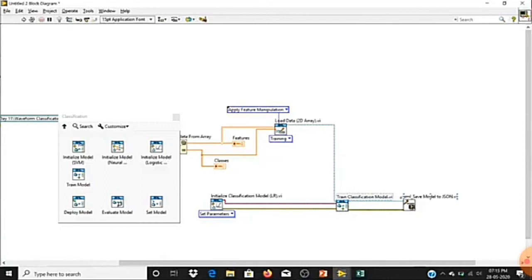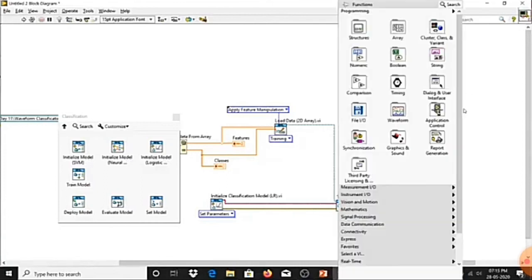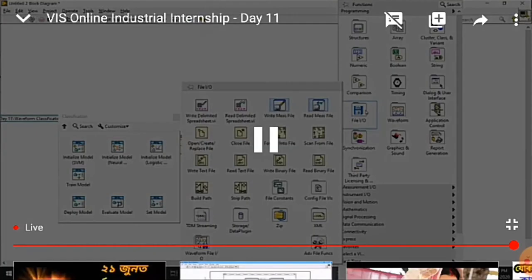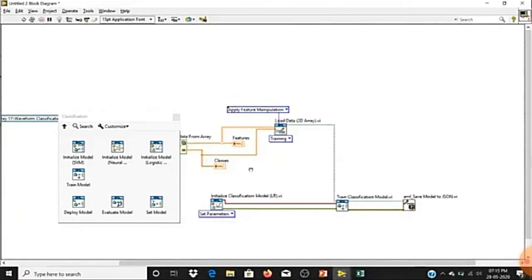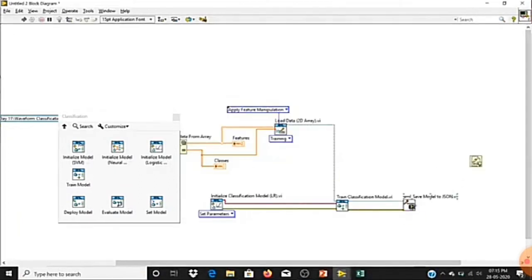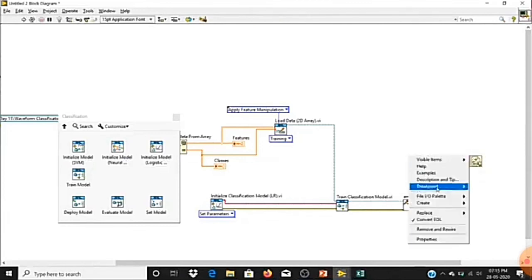For that, what I can do? JSON is again a string data type only, so I can directly use the write text file function. The output you can see is JSON string. I can directly pass it to my function. So again, I'm going to create a constant for the file path.